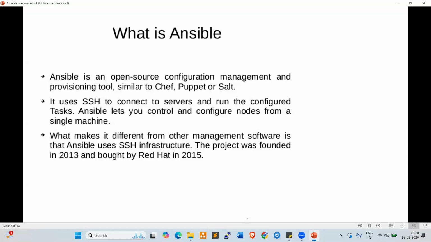Ansible lets you control and configure nodes from a single machine. There is a very common interview question: the difference between Ansible and Chef. I'll explain that, wait a few minutes. Only the Ansible server controls all the node machines, node servers. What makes it different from other management software is that Ansible uses SSH, secure shell infrastructure. The project was founded in 2013 and bought by Red Hat in 2015. So currently Ansible is a Red Hat product, right?